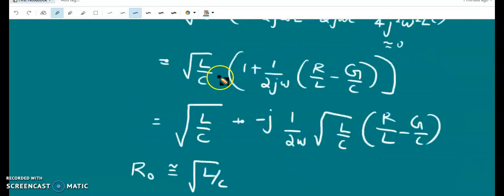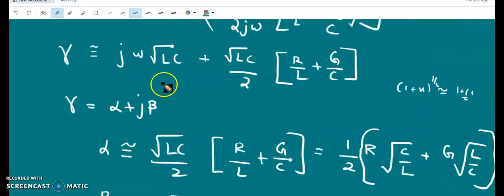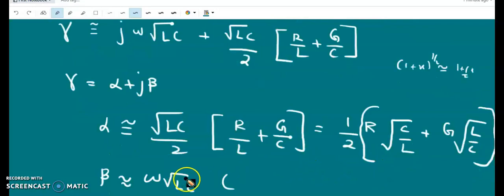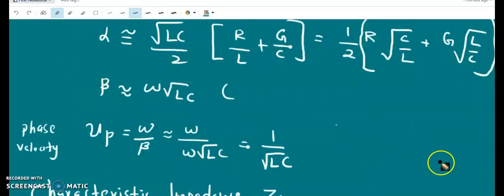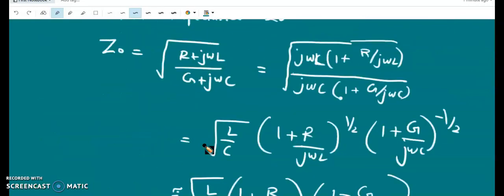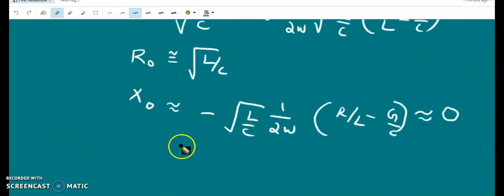For a low loss transmission line, the attenuation constant is not 0, but the phase constant is approximately a linear function of omega. So the phase velocity is also a constant, as in a lossless medium. And the characteristic impedance has a resistance as well as a reactance part, but the reactance is approximately equal to 0.